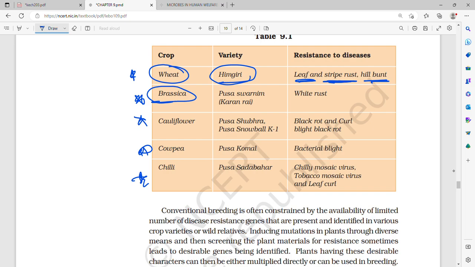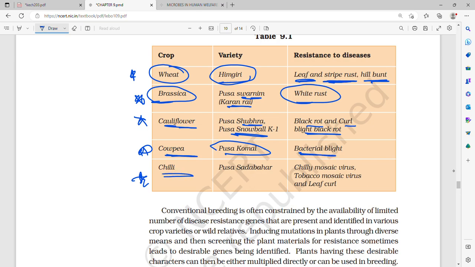Then Brassica, Pusa Swarnim or Karan Rai. It is resistant to white rust. Cauliflower, Pusa Shubhra and Pusa Snowball K1, which is resistant to black rot and curl blight black rot. Then cowpea, Pusa Komal, resistant to bacterial blight. Chili, Pusa Sadabahar, resistant to chili mosaic virus, tobacco mosaic virus, leaf curl.